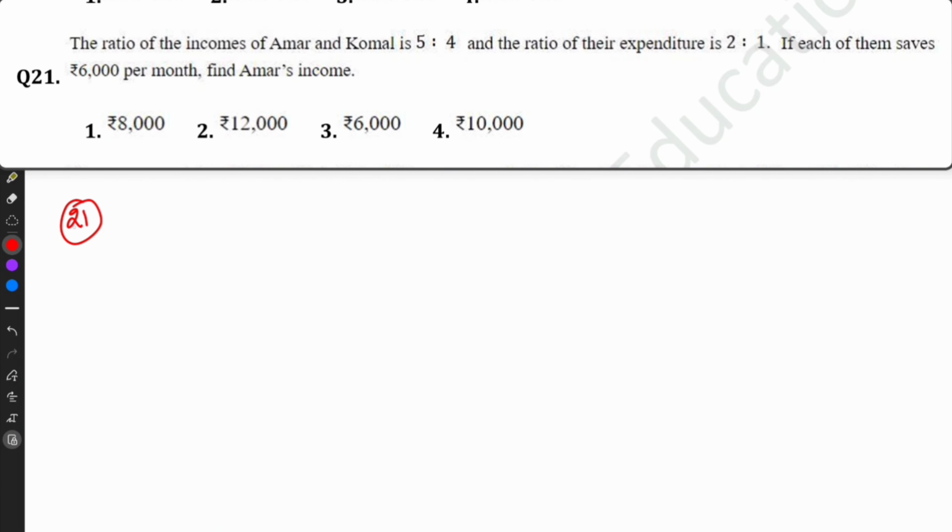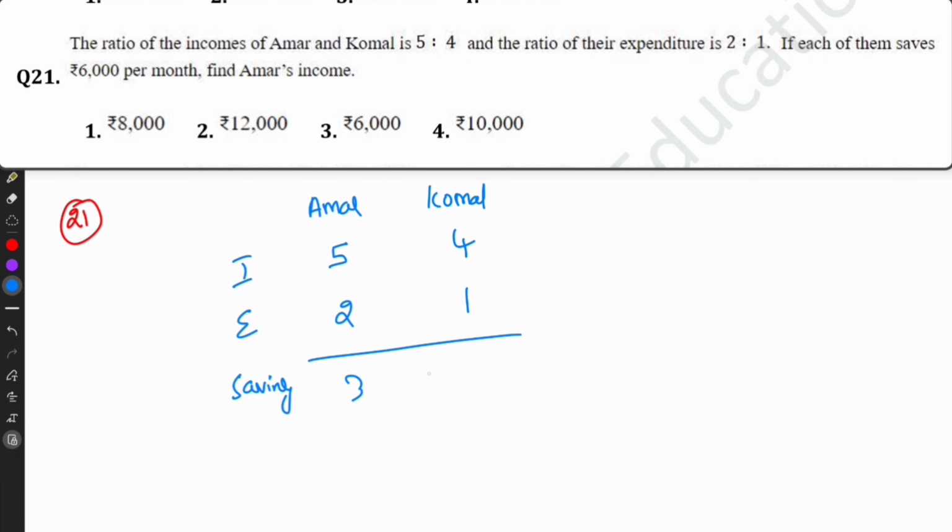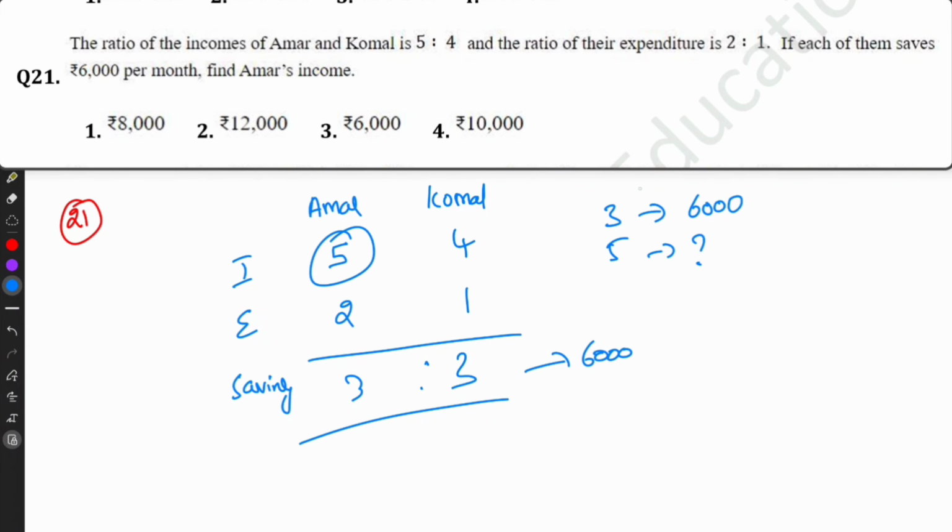Question number 21. The ratio of incomes of Amar and Komal is 5:4. Expenditure is 2:1. So the savings are 3:3. So the savings is 6,000. If 3 is 6,000, we have to find Amar's income. So that is 5, then 5 into 2,000, that equals 10,000.